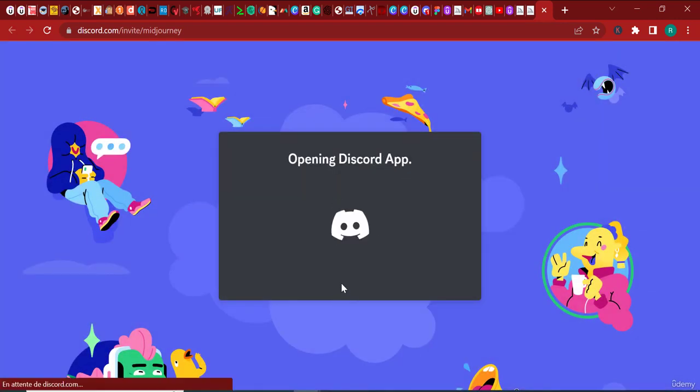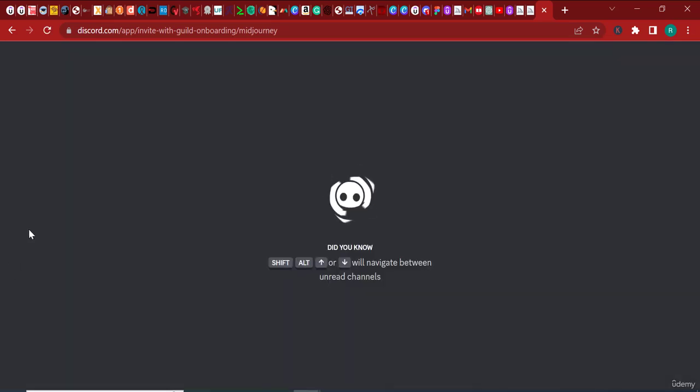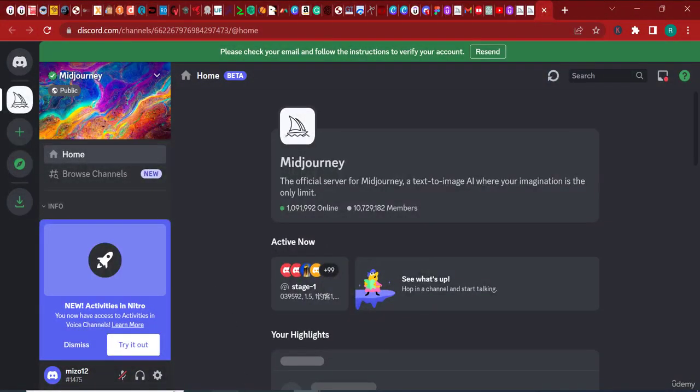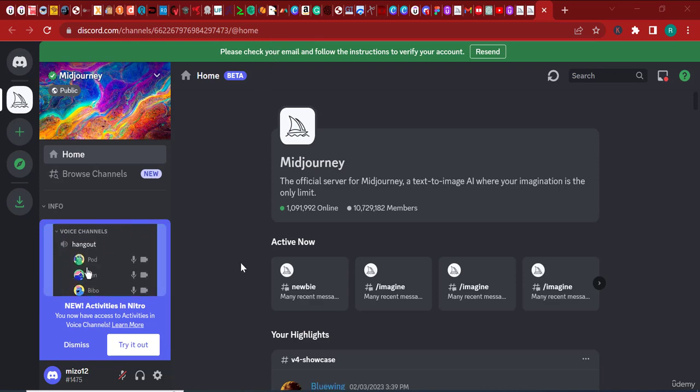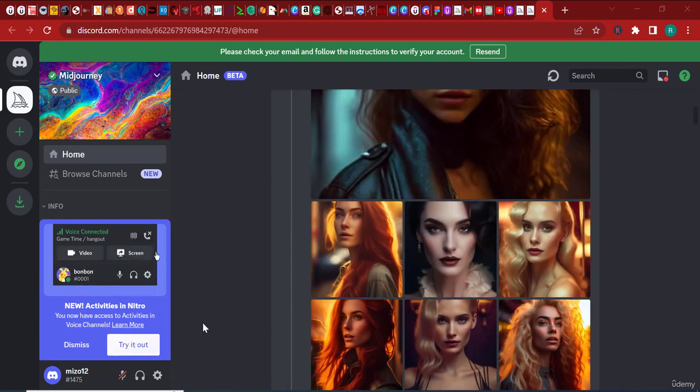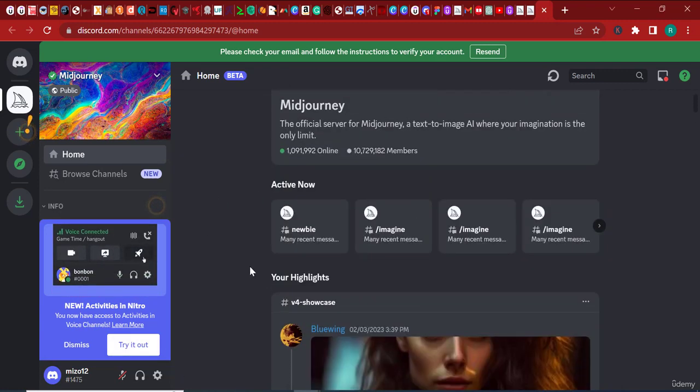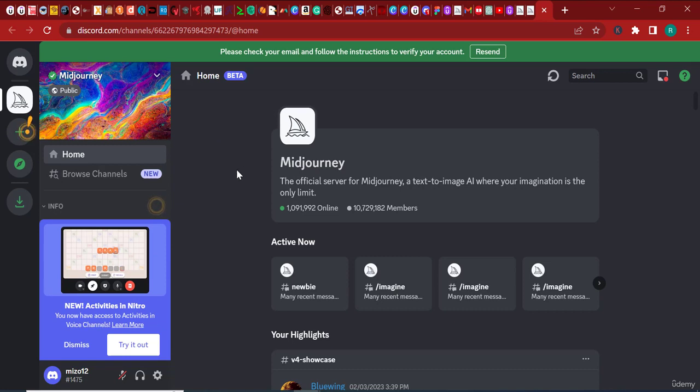So now we're going to be able to log into Discord. This is Discord in your browser. I'm going to introduce you to the Discord app, which is also interesting because the Discord app is even better, since you can install it on your computer and use it. Now over here, we are on Discord. We have joined Midjourney. So in the next video, let's go ahead and see more of what we can do here.